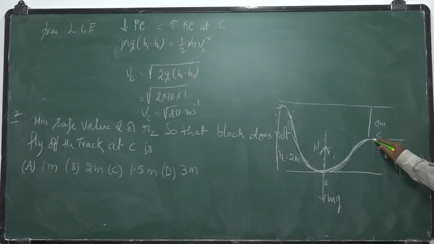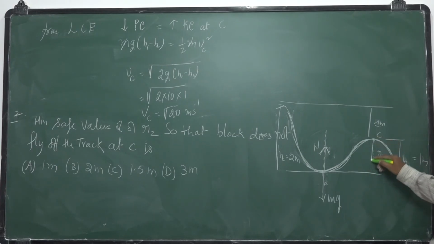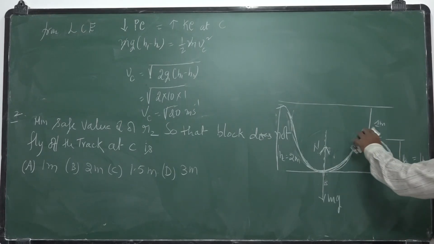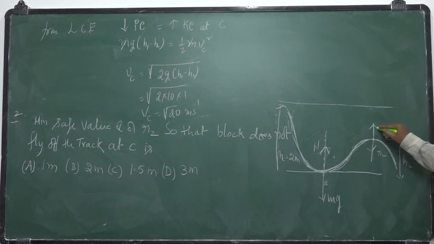When the surface does not exert any force on the block, then it leaves the surface. So the normal reaction should be 0. So you find the normal reaction here at the point C; again you draw the FBD. What is the resultant normal reaction at this point? Let it be N in this direction.